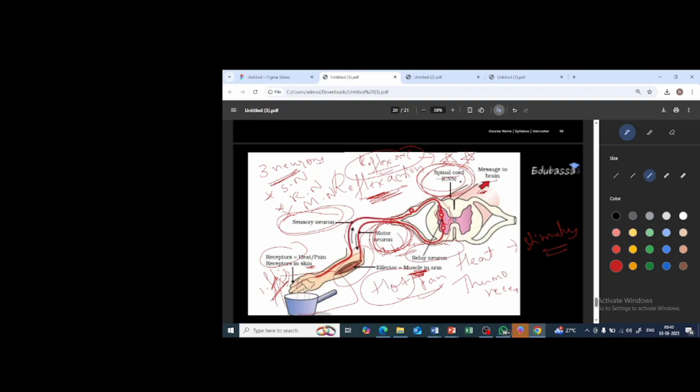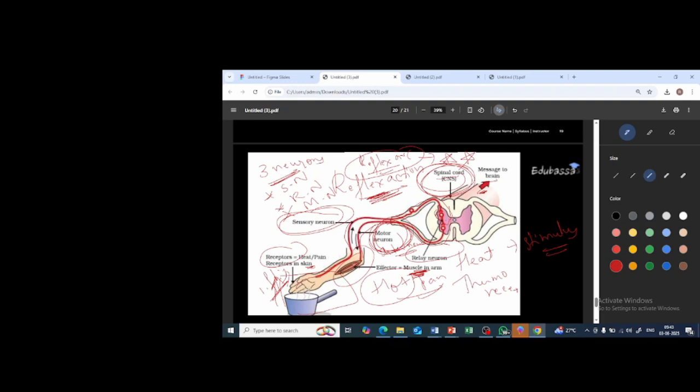Now you might think, what, ma'am, the message is not sent to the brain? Yes, the message is sent to the brain, but later on. After you take away your hand, the message is sent to the brain, because you should not make the same mistake again and again, isn't it? So after 3 or 4 months, it must be in your head: if I touch the pan, it is going to hurt me. The information of the pain will be sent to the brain.